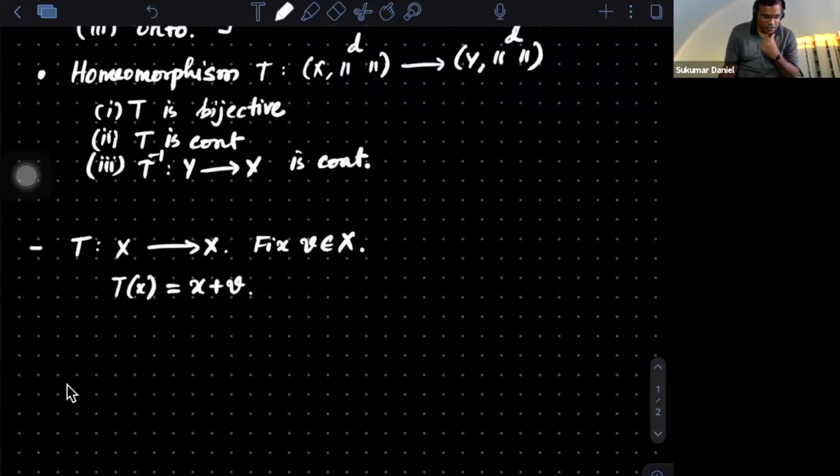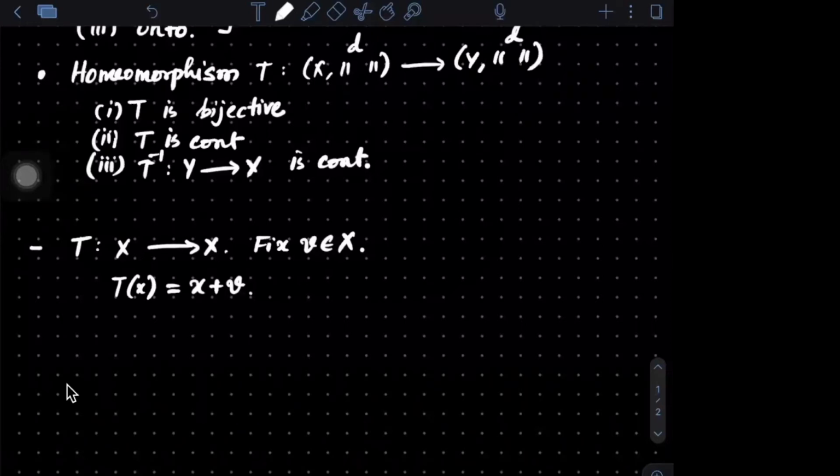Is it an isometry? Indrajyoti, do you think it's an isometry? That is, norm of x plus v is same as... No, sir. No, sir. No, sir. Ripanjana? No, sir.